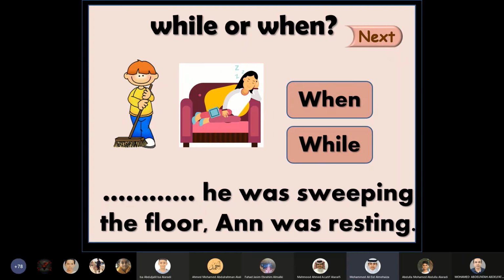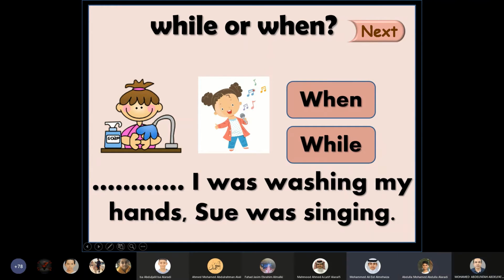Two different situations. While he was dyeing some eggs, Sarah was reading. So, another example. When or while he was sweeping the floor and was resting. Two different people, two different subjects, two different situations. What do you think is the correct answer? While he was sweeping the floor and was resting. Excellent.